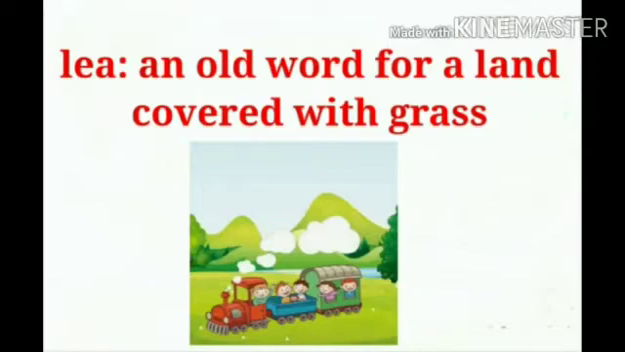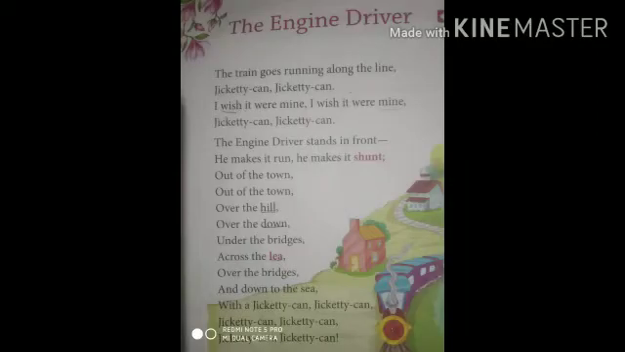Now, open your textbook, page number 32. Now, I will explain the poem. The engine driver. The train goes running along the line. Where is the train going, children? Yes, the train is going along the line. Line means the track. Jiggity can, jiggity can. This is a sound of the train.